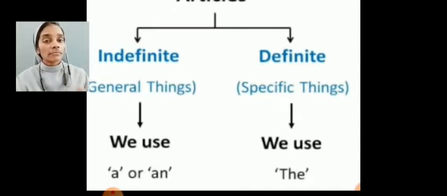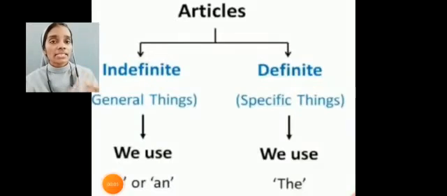Next, the definite article. Which is the definite article? Article the. The definite article the refers to a particular or specific thing, place, animal or person. For example, the Ganga, the Yamuna, the president, the flag. All these refer to a particular, specific place or thing.